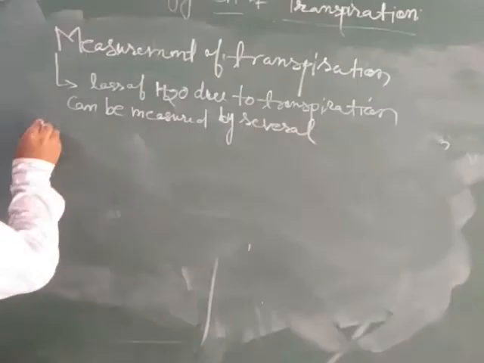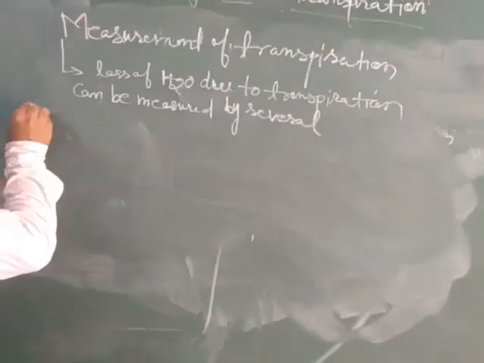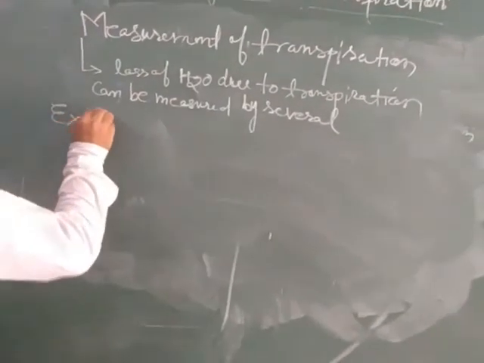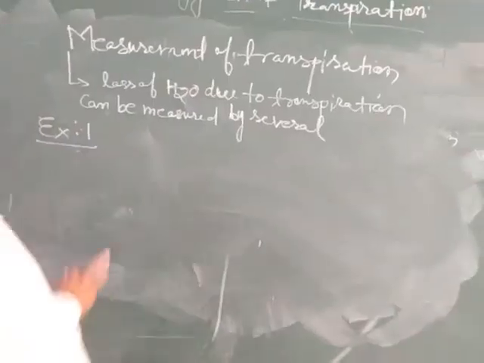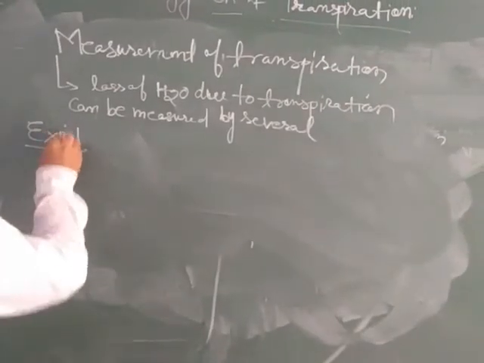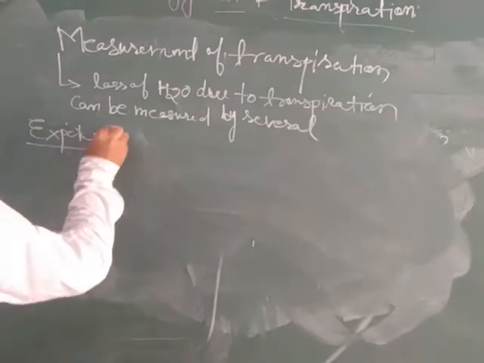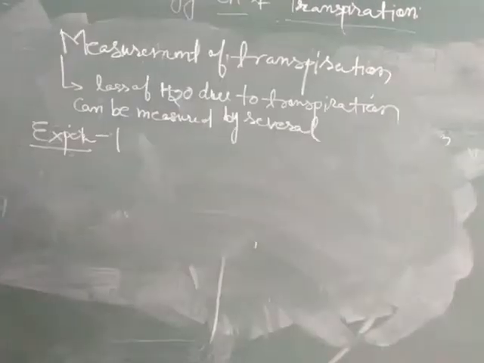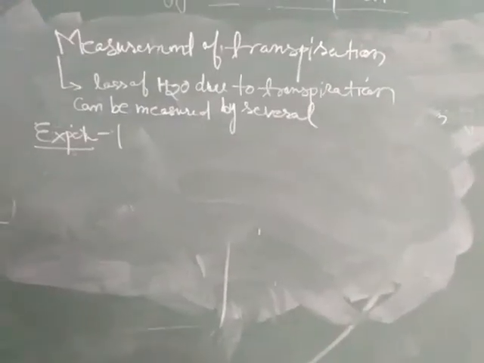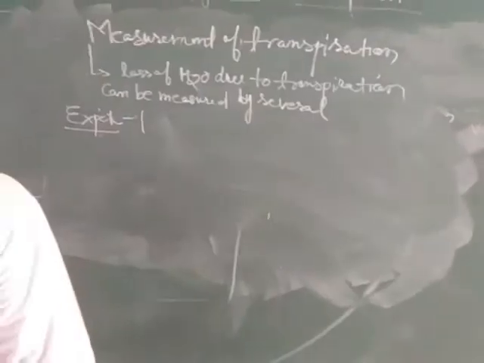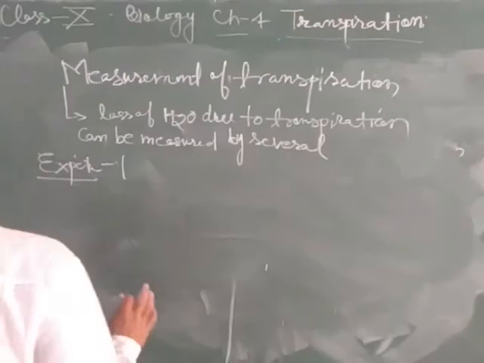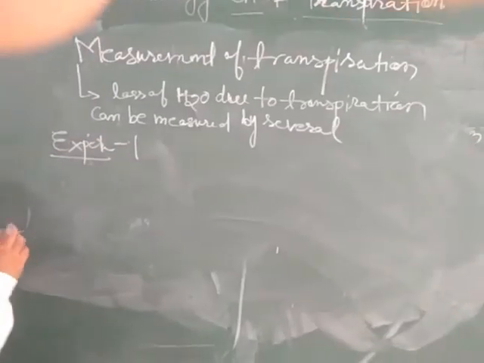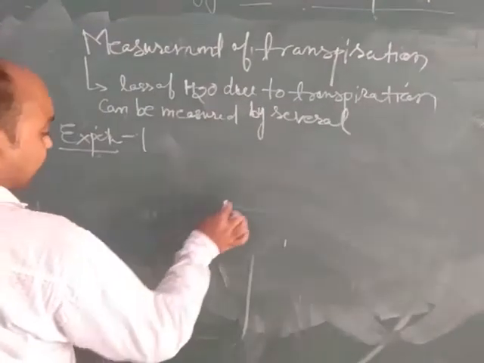Here is experiment number 1. In your book it is discussed as experiment number 3.